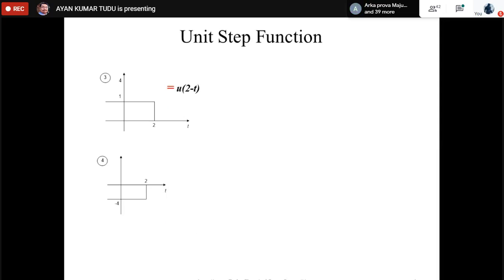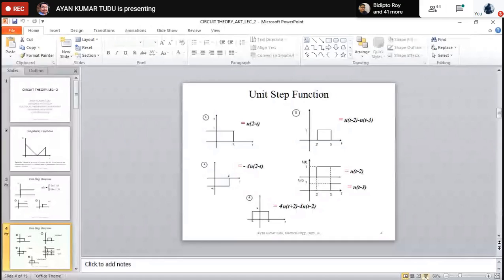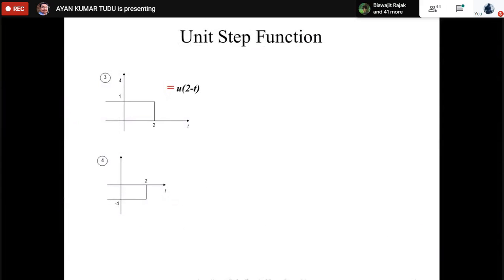As long as t is less than 2, please mute yourself, please mute yourself. As you can see, as this t is less than 2, then 2 minus t would always be a positive number. So its value will always be 1. That's why the expression is u(2 minus t).